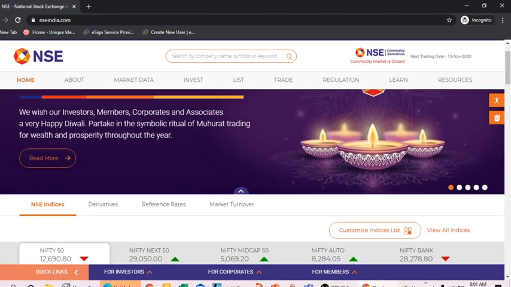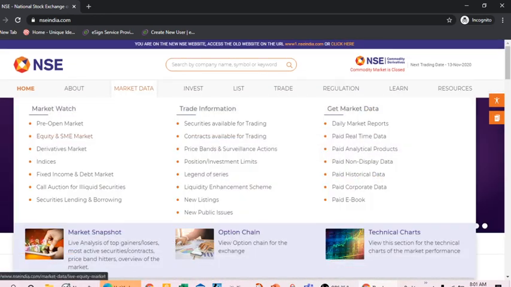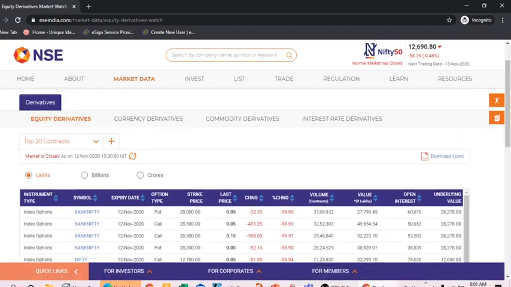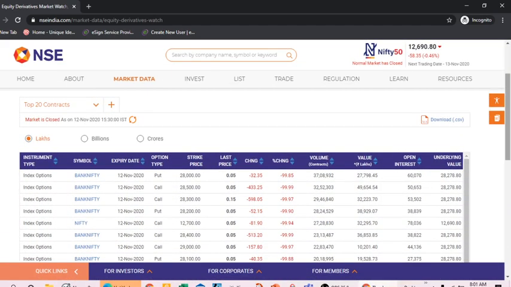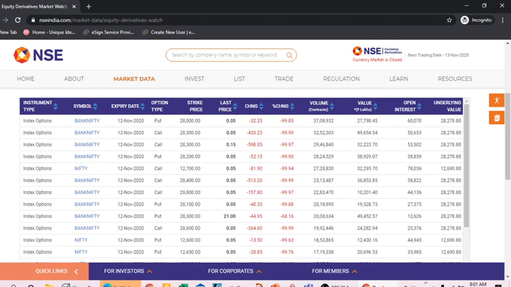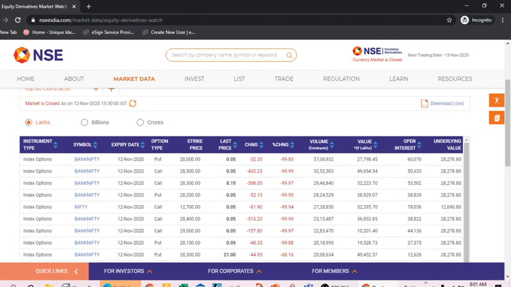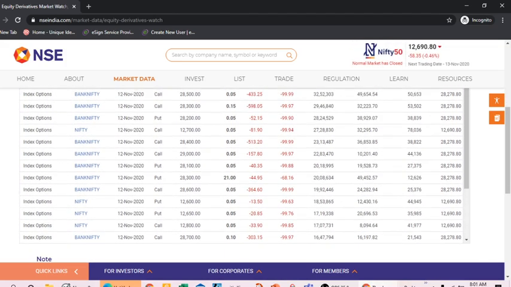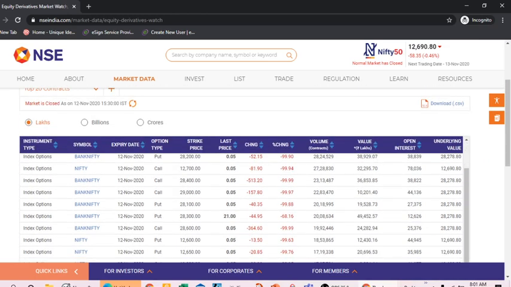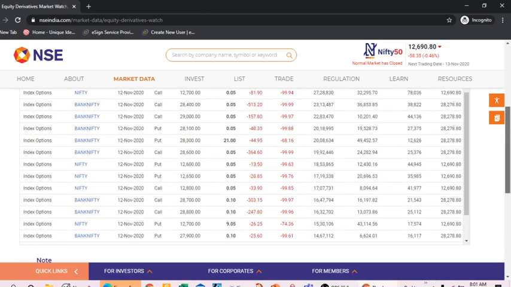We go first to the market data, and in this market data we will go to the derivative market, and we will find the top 20 contracts trading in this derivative series. All you can see here are the puts and the calls. Bank Nifty is there, 12,000 put option, 12 November was the expiry. So yesterday's data is coming here, and you can see all the top 20 trades.